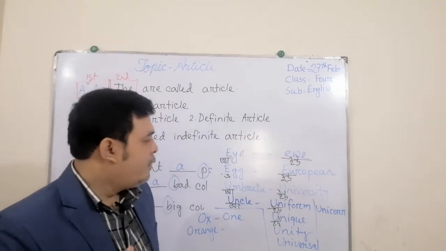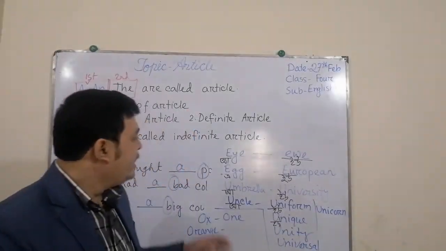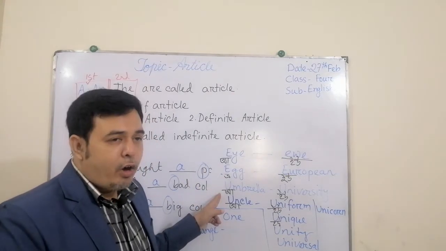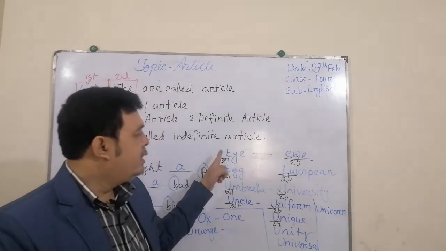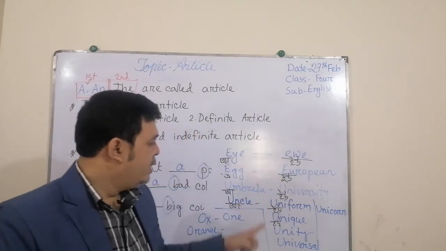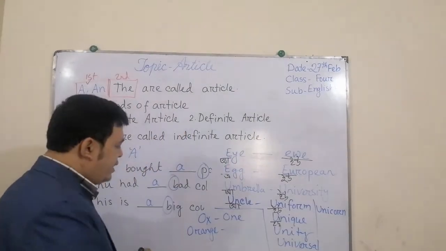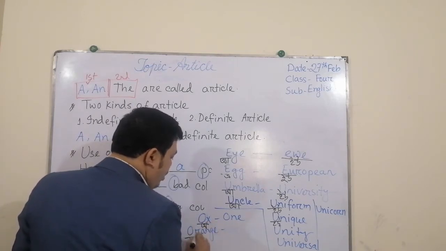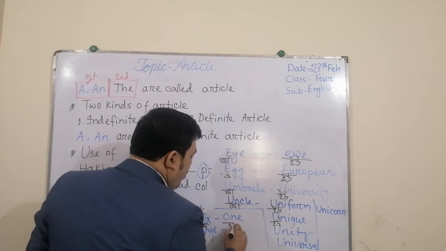What type of fact? If the pronunciation of the vowel becomes U, and look at here, ox, that is O, orange, that is O, but one, that is wa.